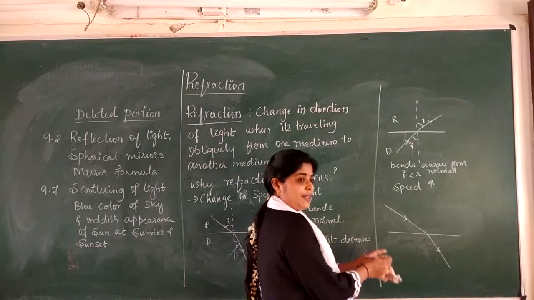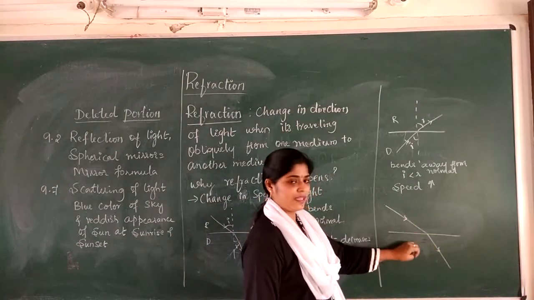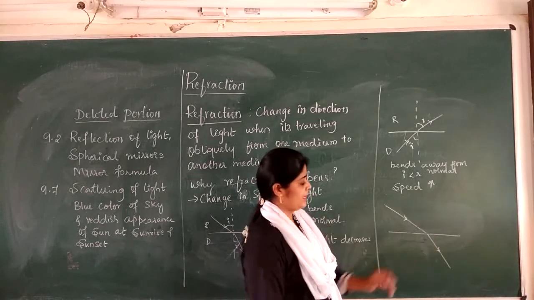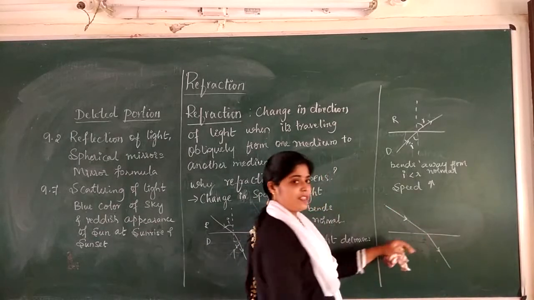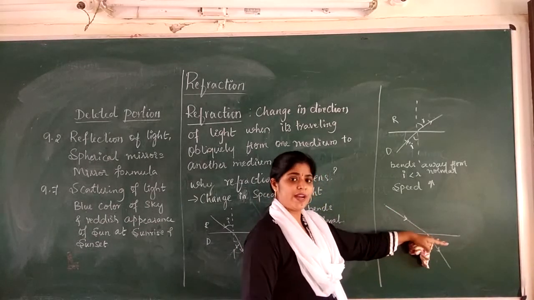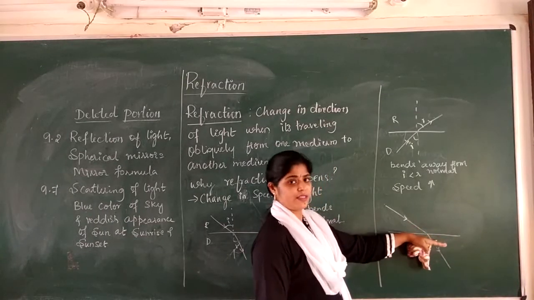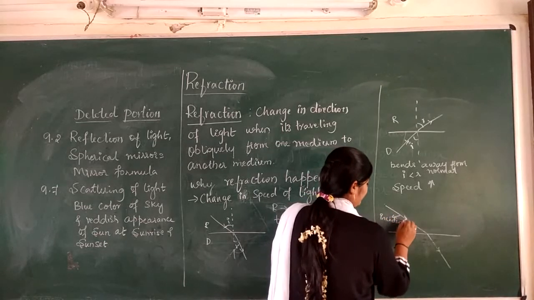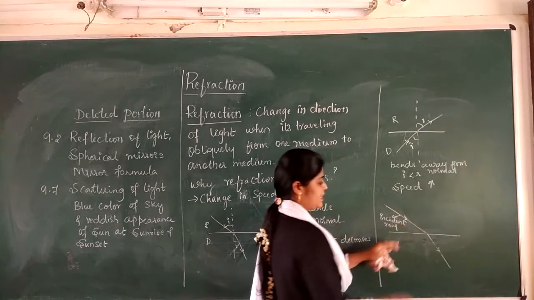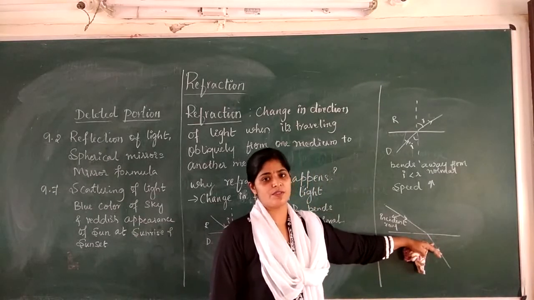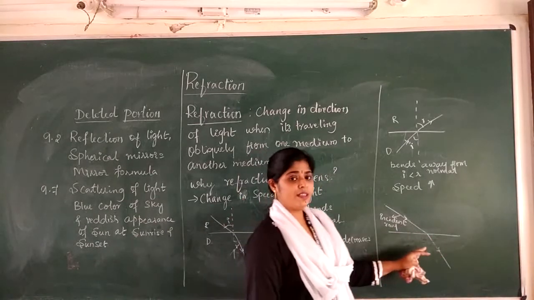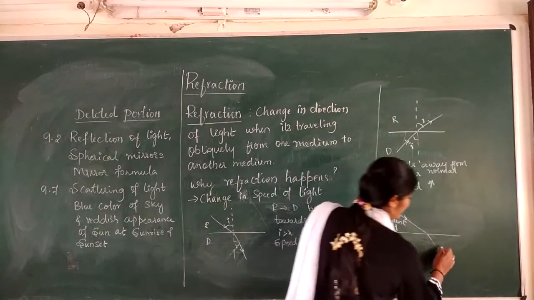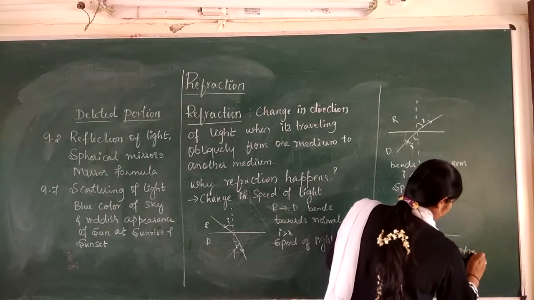Here, let me first go through all the terms which come across in this phenomenon. This is the ray which is incident on the refracting surface. This is the refracting surface. The ray which is incident on the refracting surface is known as the incident ray, and the bent ray in the second medium is called the refracted ray.